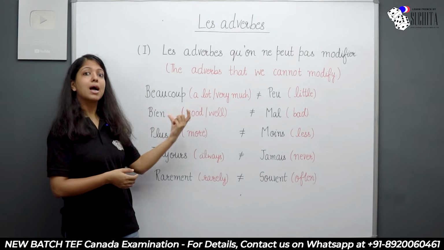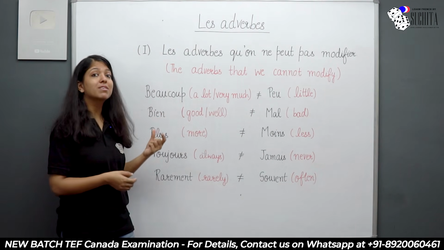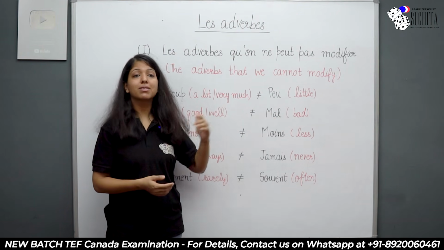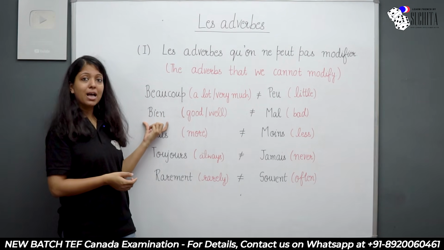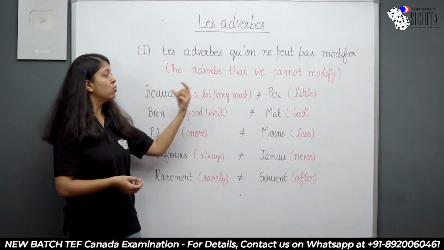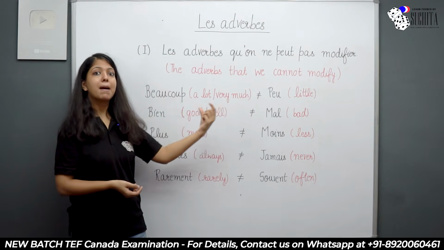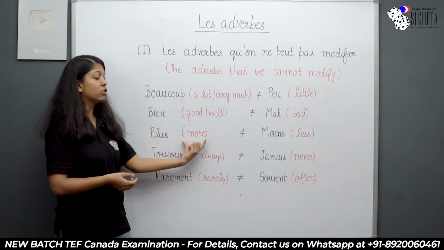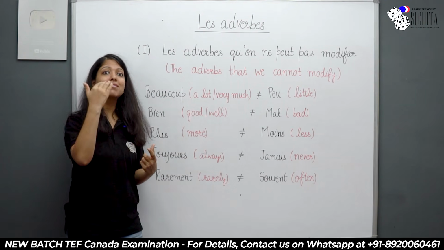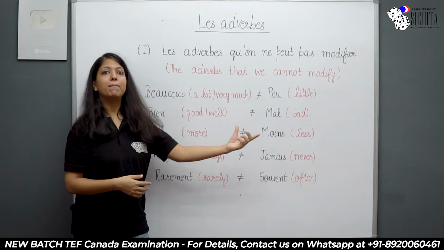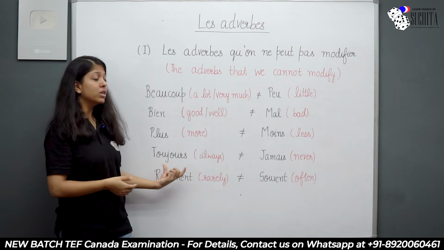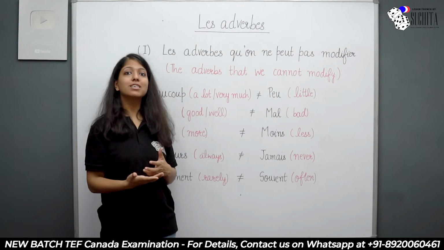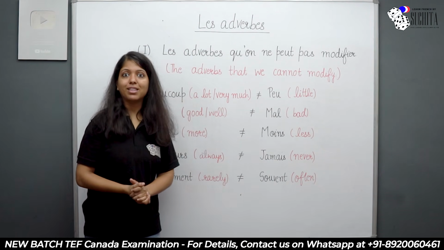Next is bien, mal. Now bien, which means good or well. The opposite is mal. Mal, which means bad. So bien, mal. Beaucoup, peu, bien, mal. Next, plus, moins. Now plus, which means more, moins, which means less. So plus, moins. Next, toujours, jamais. Toujours, which means always. The opposite is jamais, which means never.